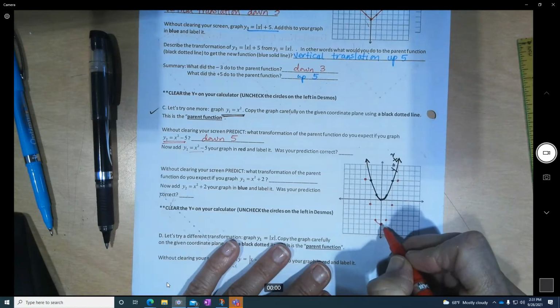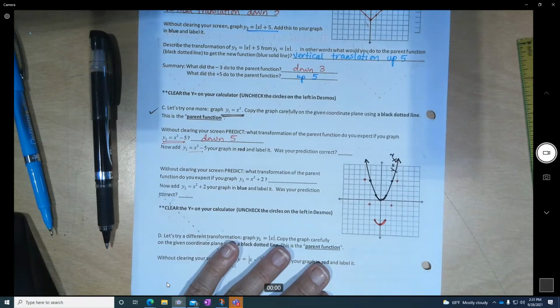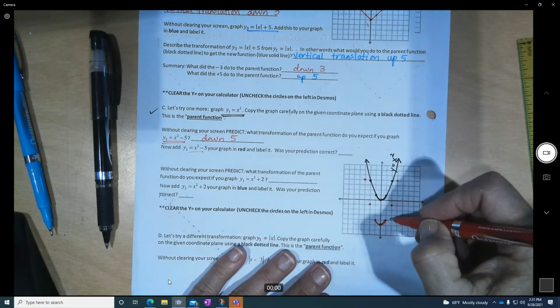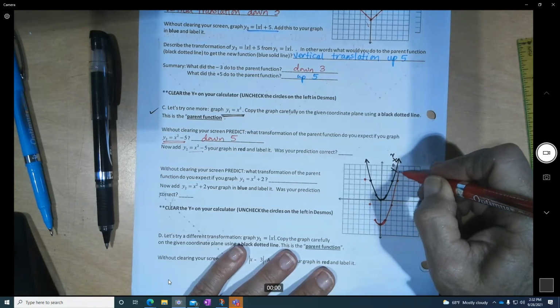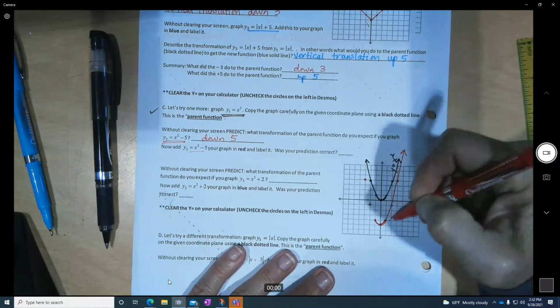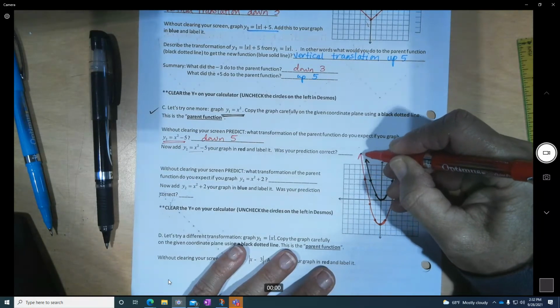I make a smiley face because parabolas are happy graphs, and then you can connect as carefully as possible. Some arrows in there. No rush.